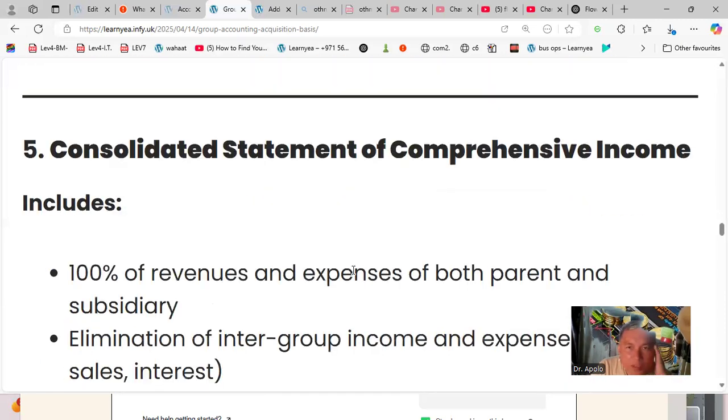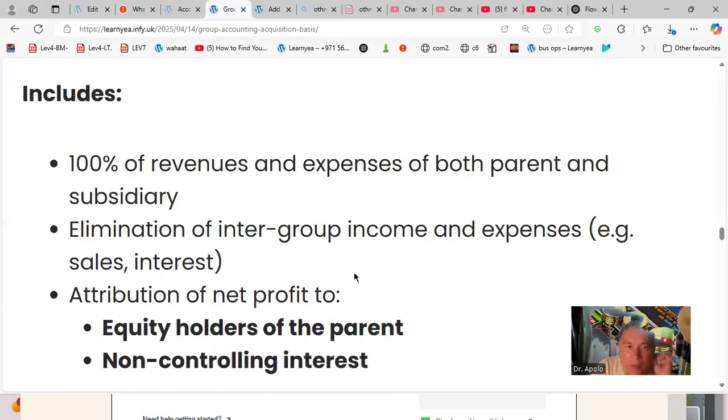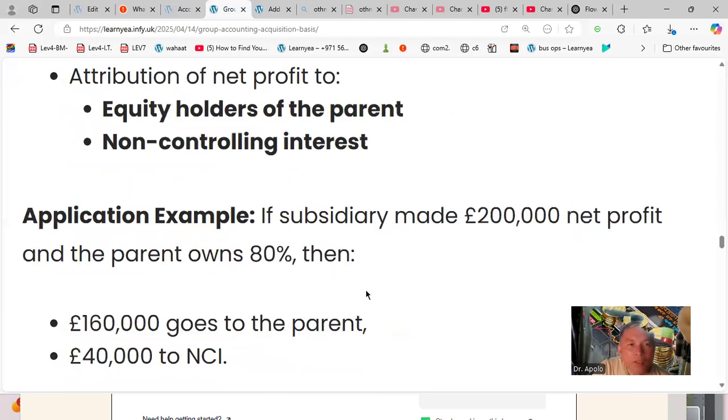The consolidated statement of comprehensive income includes 100% of revenues and expenses of both parent and subsidiary, with eliminations of intergroup income and expenses, sales and purchases. Net profit is attributed to equity holders of the parent and non-controlling interests. Application example: if the subsidiary made 200,000 net profit and the parent owns 80%, then 160,000 goes to the parent and 40,000 to the NCI.